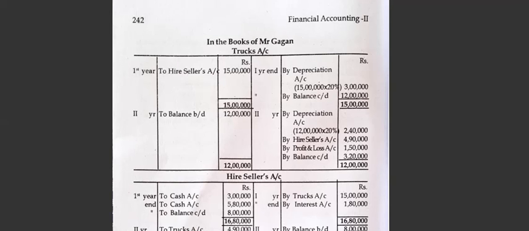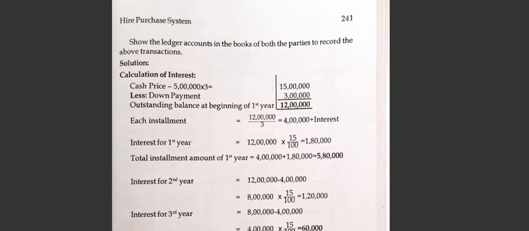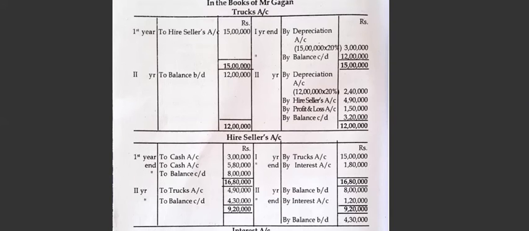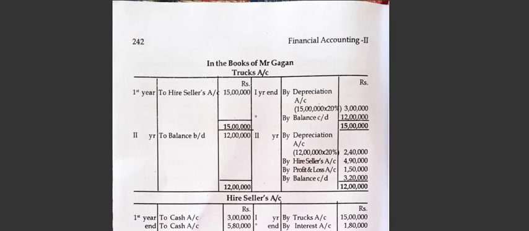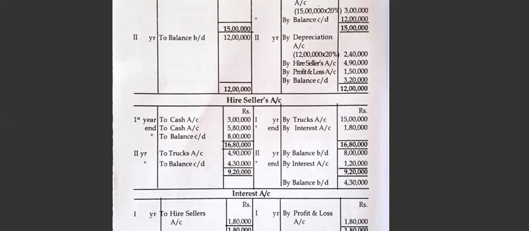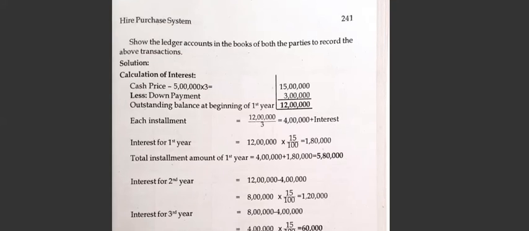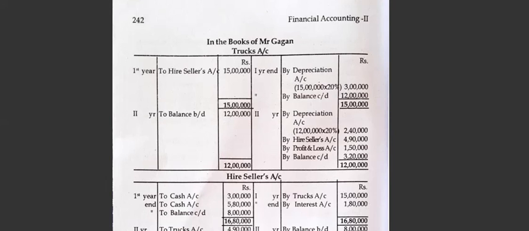Now we have to open the account in the books of Gagan and in the books of the seller. Okay, so we have to open 3 accounts together, that is Gagan's account, hire seller's account, and interest account. So first entry will be of purchase entry. So what is the entry for purchase? Gagan's trucks account debited to hire seller account, first year, 15 lakh rupees.